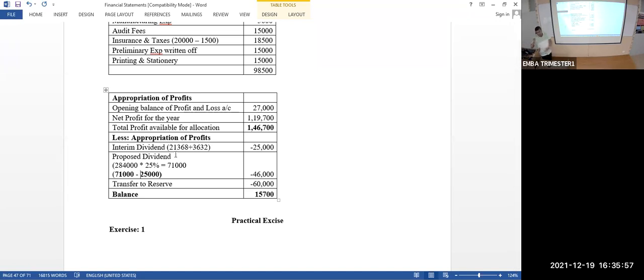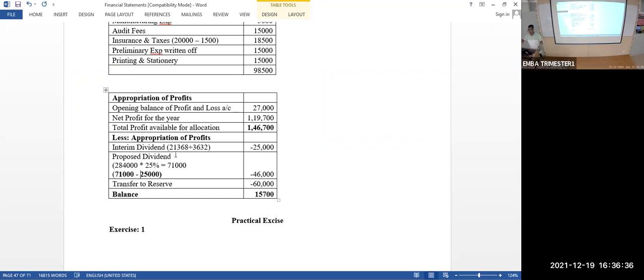Instead of giving 25,000 rupees to the shareholder, I have given them 21 plus 3, plus I have given to the Government of India on behalf of the shareholder. That is why the total dividend for the company is 25,000. Still you are going to pay 46,000. In that 46,000 also, you won't give all the 46 to the shareholder. You will deduct the tax. Tax will go to the Government of India. The remaining amount will go to the shareholder. That tax is called dividend distribution tax, DDT, or dividend tax, simply corporate dividend tax.